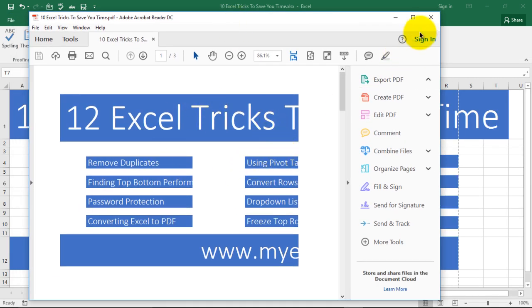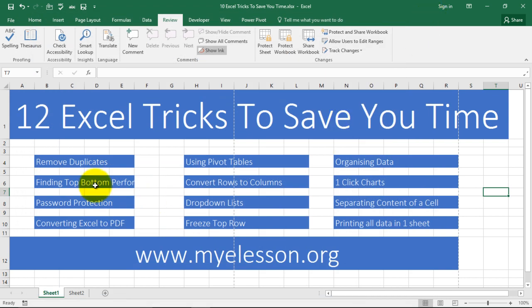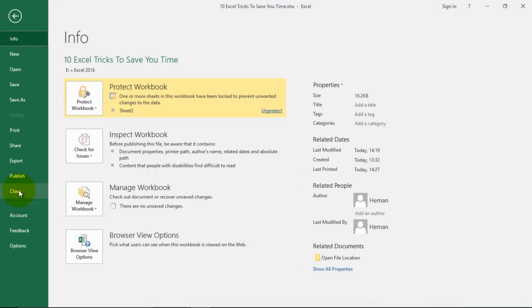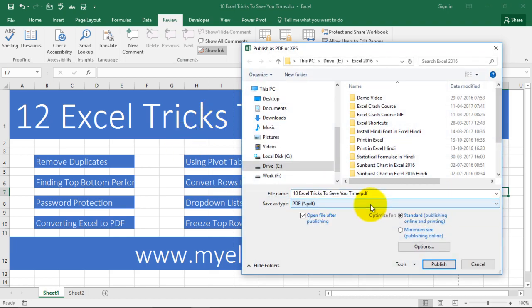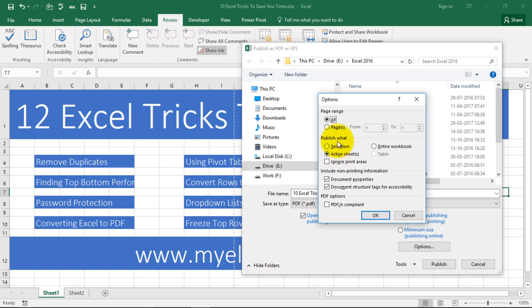Now, you can work with the formatting. I'll tell you how. File, Export, PDF, and from here you can choose minimum size, standard publishing size. You have your options like fit to page and all that part. You can do that from here. Selection, active sheets, entire workbook, any specific page, all that you want can be done from here. Very simply.